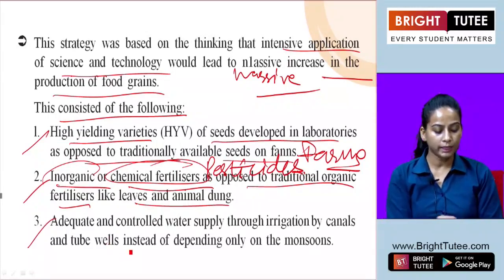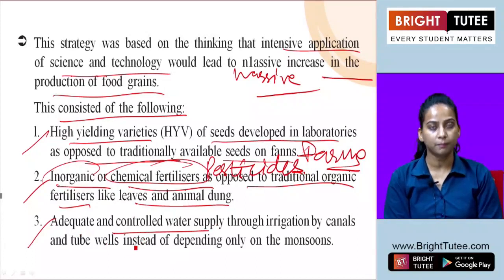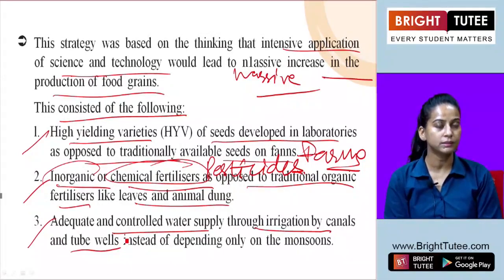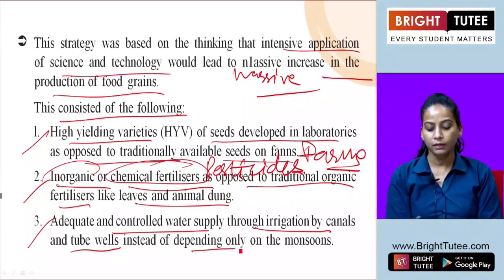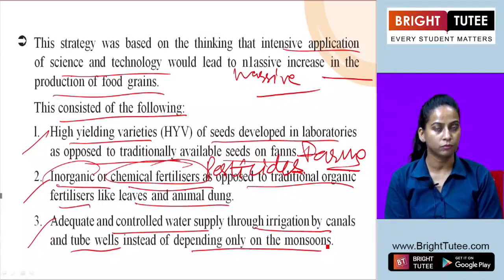Thirdly, adequate controlled water supply through irrigation by canals and tube wells was initiated under this strategy instead of depending only on the monsoon.